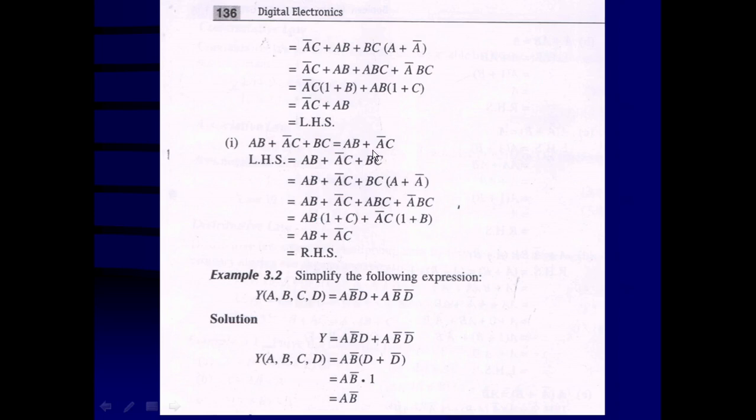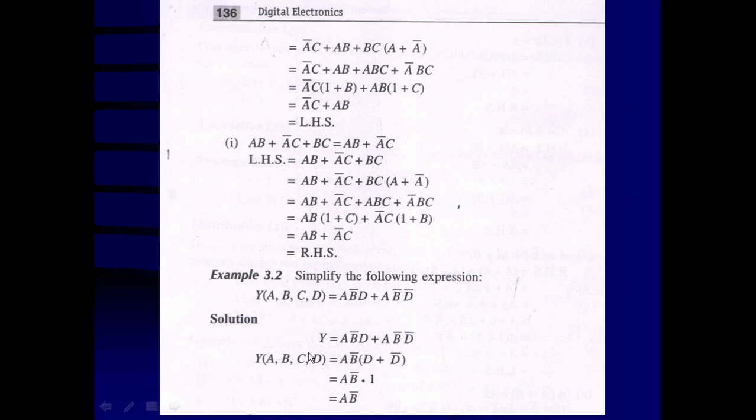Next example is 3.2, simplify the following Boolean expression. Here output variable Y is a function of the input variables A, B, C, D. So that is given as a Boolean expression, A B bar D plus A B bar D bar.